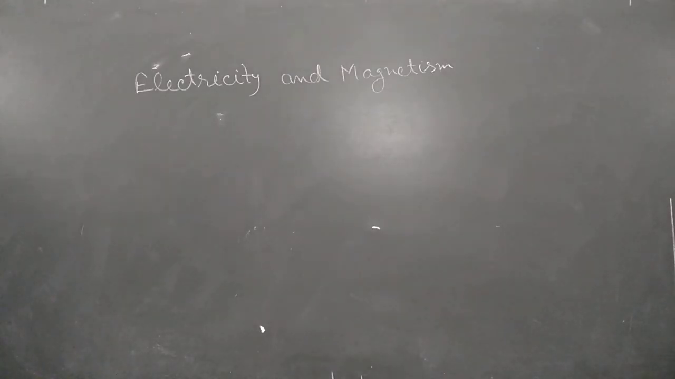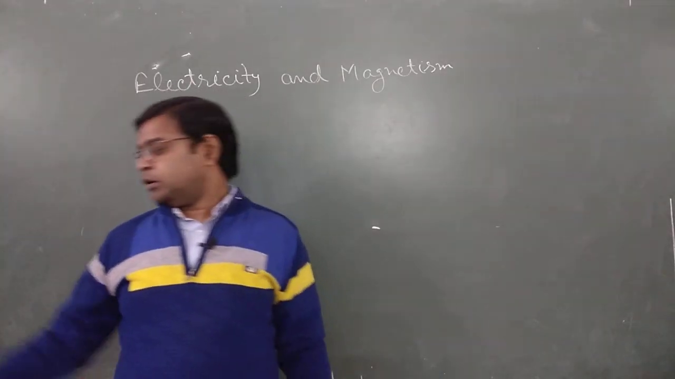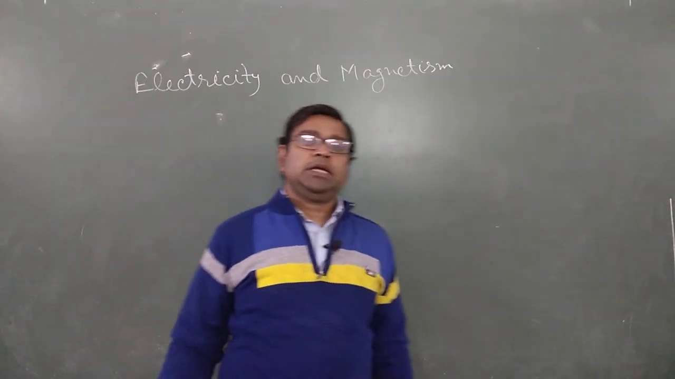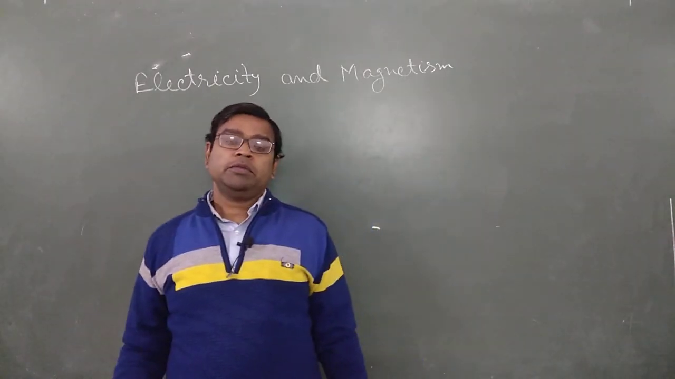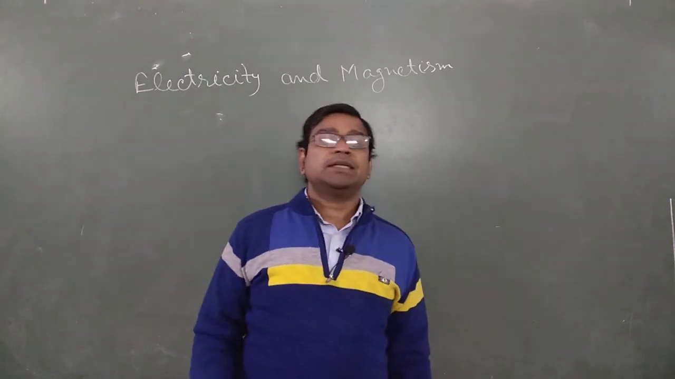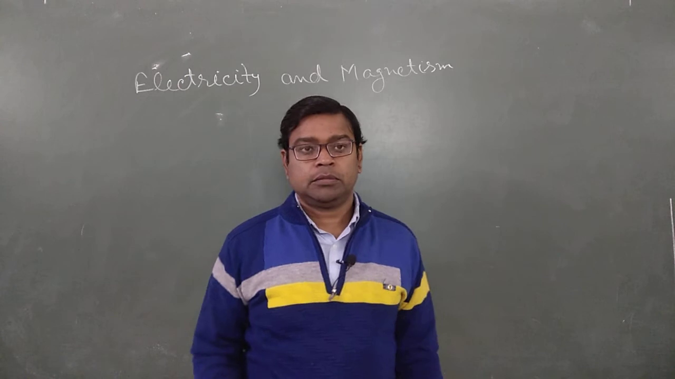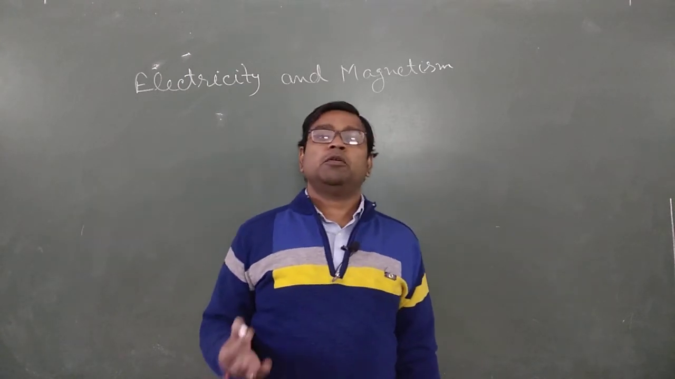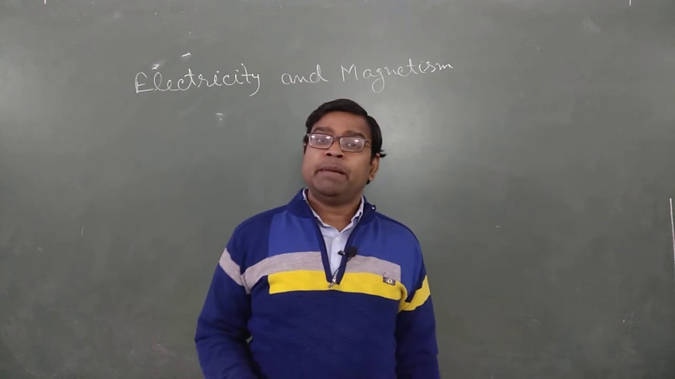Hello students, as you are observing on the board, it is written there: electricity and magnetism. It clarifies that today we are going to discuss the topic electricity and magnetism. First, I will start by discussing the properties of magnetism.